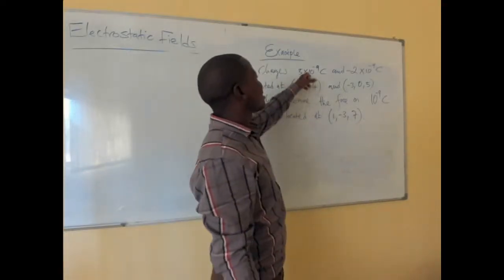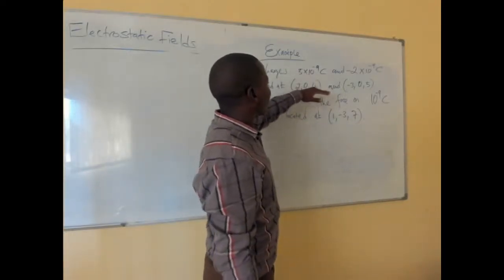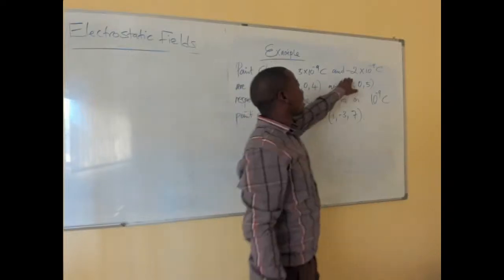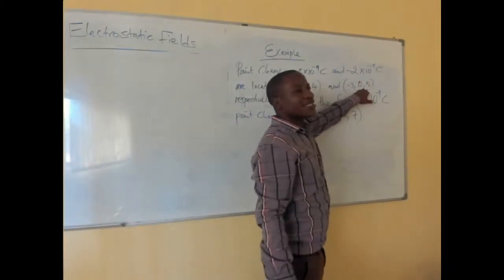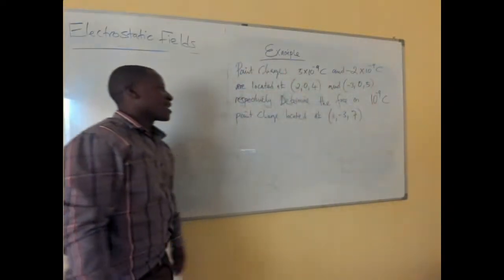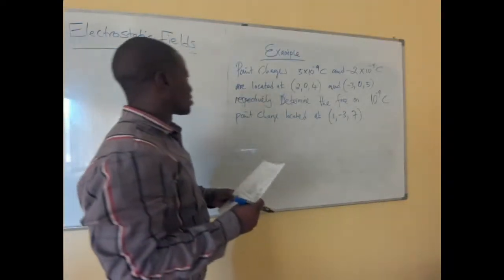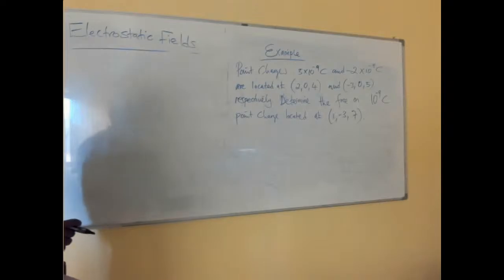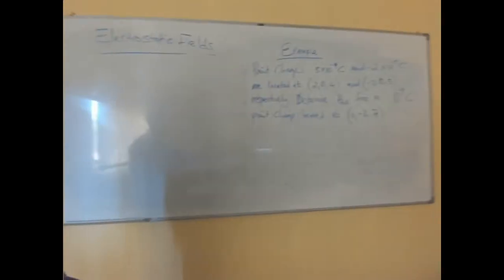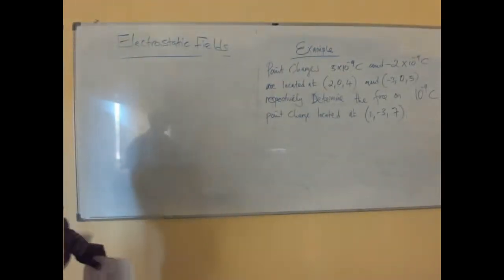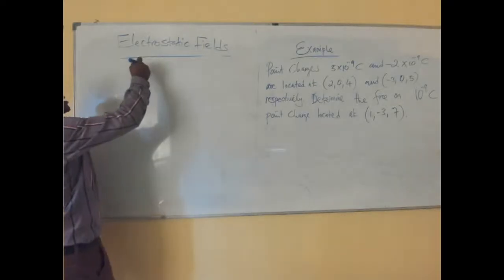So we know that the first charge is at this point, and the second charge is located at that coordinate. Now, in order for us to find the solution, I'll put it up here so that you are able to see properly. So we look at the solution from here.